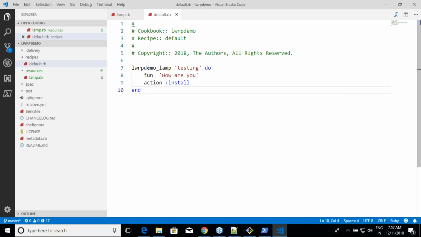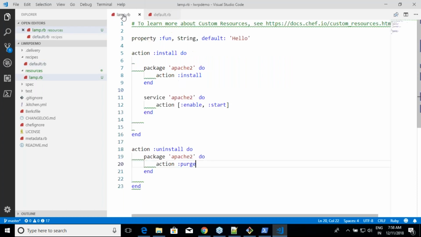So whenever Chef sees something like this, it will get into a cookbook called LWRP. And in that, it will see if there is a resource called lamp. And in that lamp, there is an action called install. So it will come here, and whatever is there in this action part will be executed. That is how resources work.